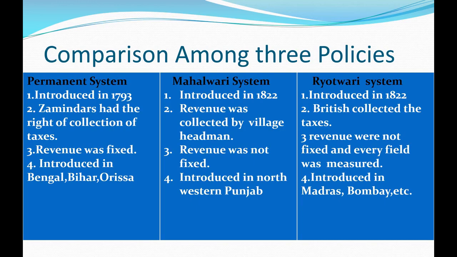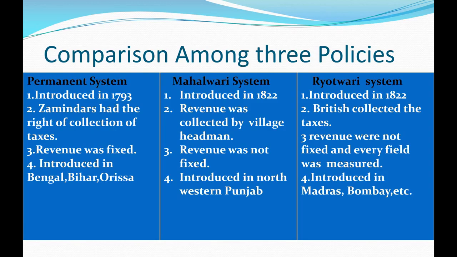Next one: Zamindars had the right of collecting taxes in permanent settlement. And in Mahalwari settlement, village headmen had the power to collect taxes. And in Rayatwari, the British collected the taxes directly from the farmers. Third difference, revenue was fixed in permanent settlement.